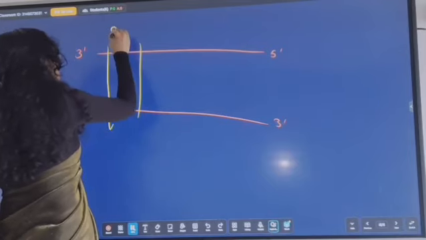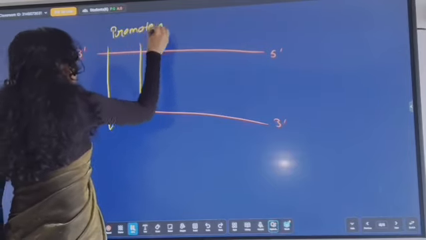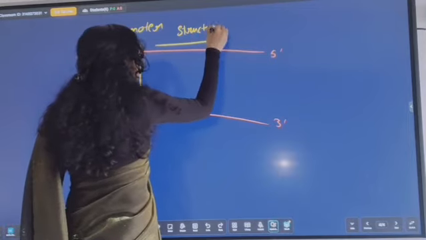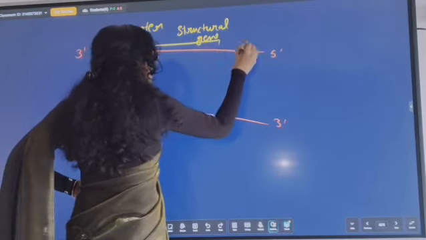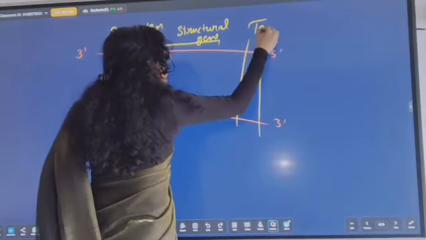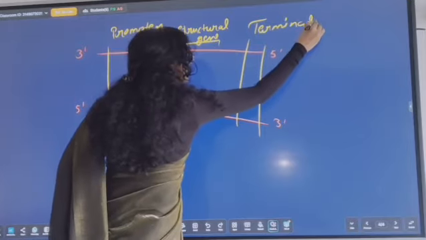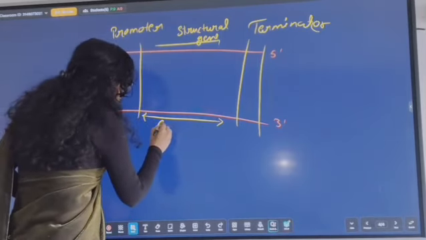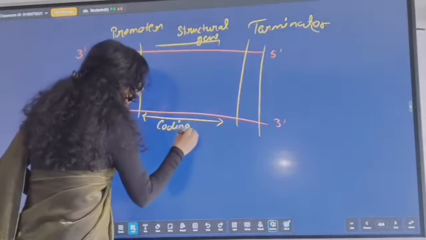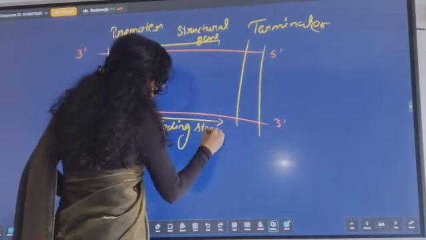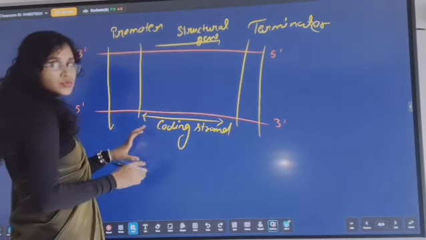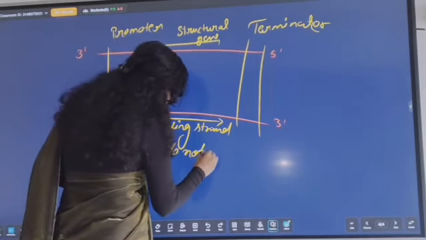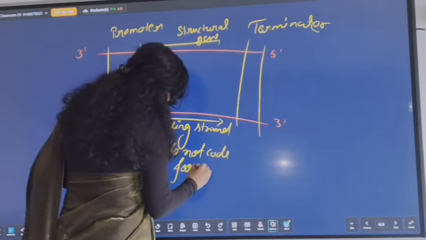This structure is called the promoter, this one is called the structural gene, and this region is called the terminator. This strand is called the coding strand, and the other one does not code for anything.